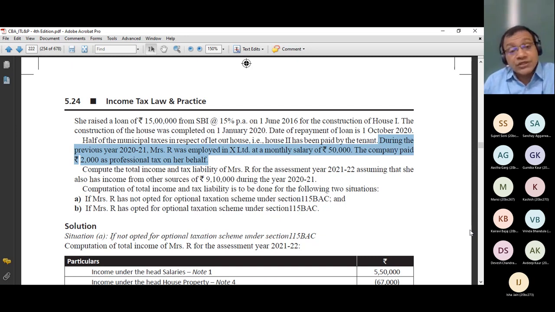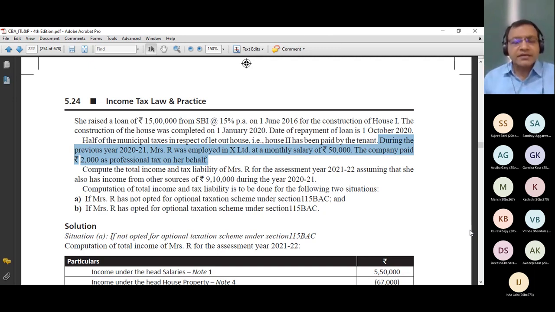Now, situation A, if Mrs. R has not opted for optional taxation scheme under section 115BAC, and if Mrs. R has opted for optional taxation scheme under section 115BAC. Now, do remember one thing, this question can be used for personal tax planning also. This is how the planning will come. Examiner can give a question and examiner can ask which option is better.